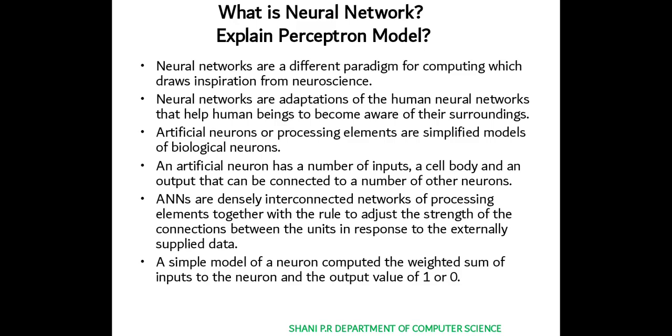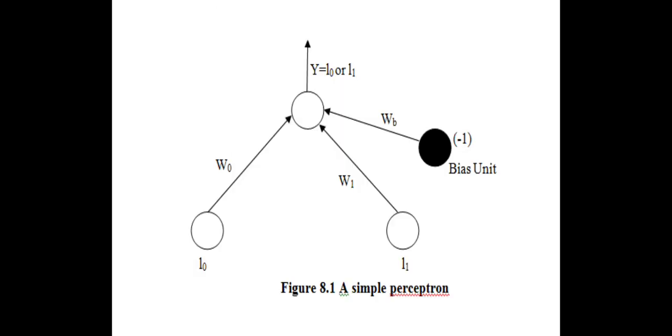Okay, so here you can see one diagram. It is about a simple perceptron. Here it is I0 and I1. These are the input values I0, I1, and we can see one node, which is a bias unit.